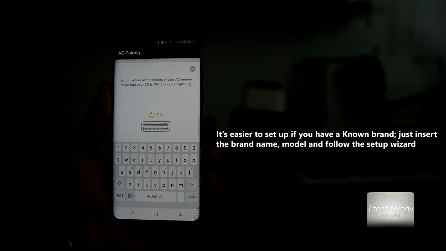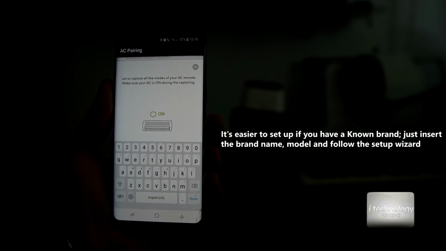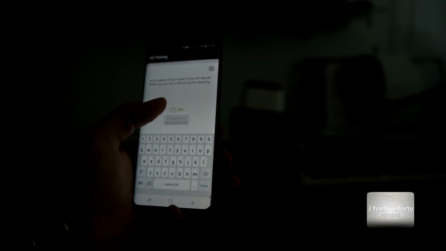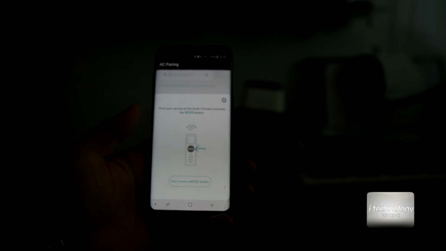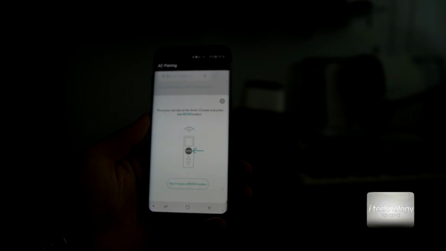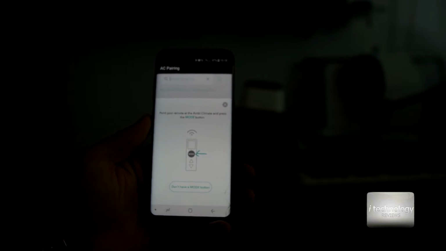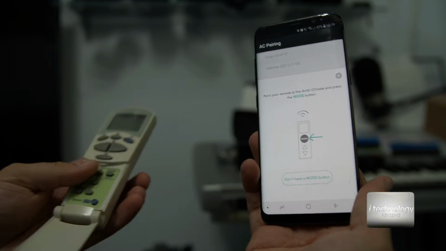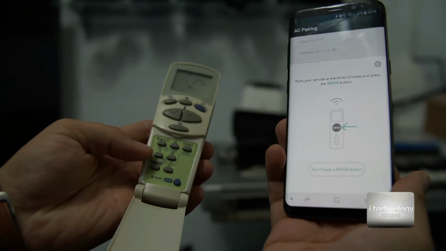Let's capture all the modes of your AC remote. Make sure your AC is on during this capturing. Okay, it's on. Let's click OK and point your remote controller to the Ambi Climate and press the mode button. So now it asks us to bring up the mode button, and I think the mode button is this button,